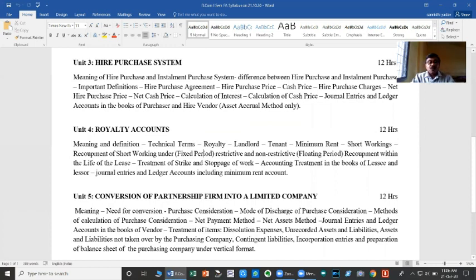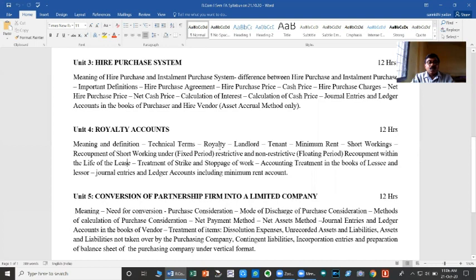And the person who is going to take such a special right for his own use is called a tenant. Okay. So in respect of this topic, we are going to study the meaning and definition and technical terms used under the royalty account: meaning of royalty, landlord, tenant, minimum rent, short working, recoupment of short working under fixed period, or restrictive and non-restrictive floating period, and recoupment within the lifetime of the lease.